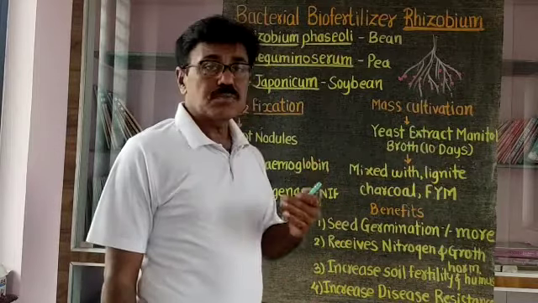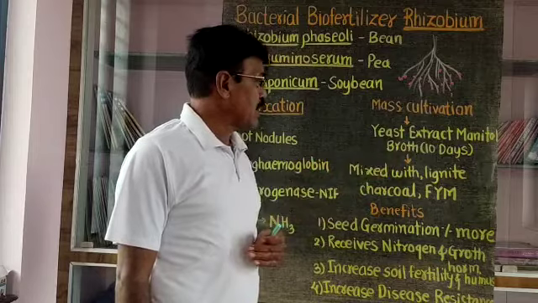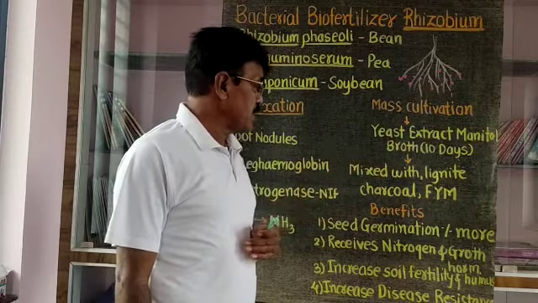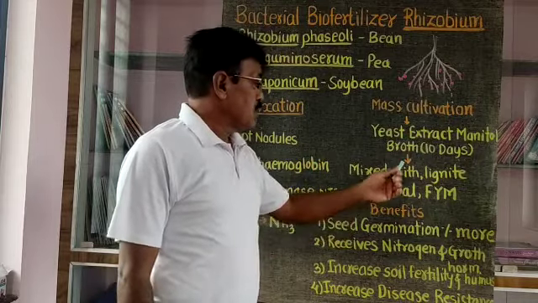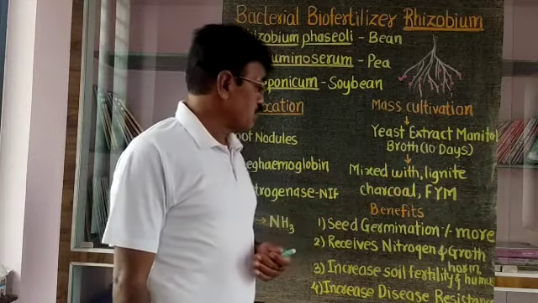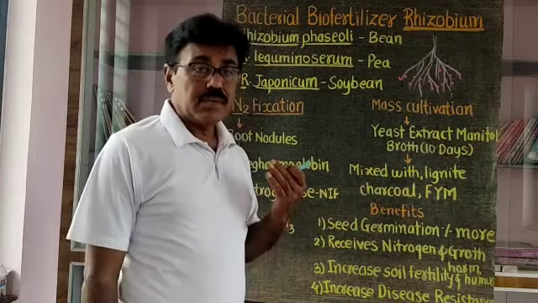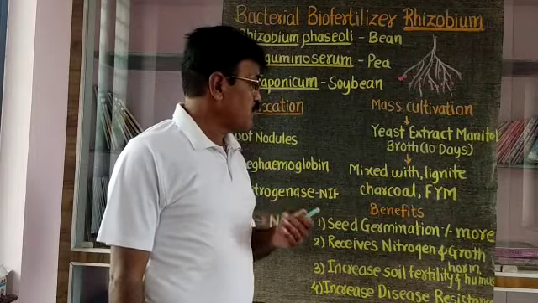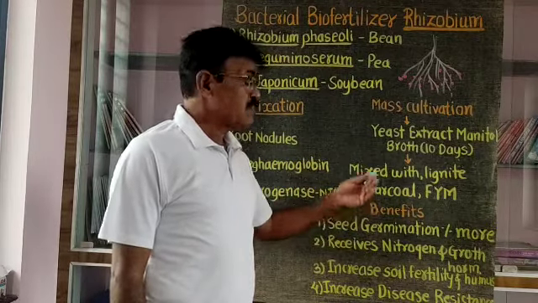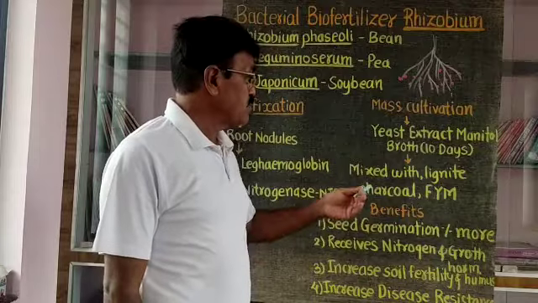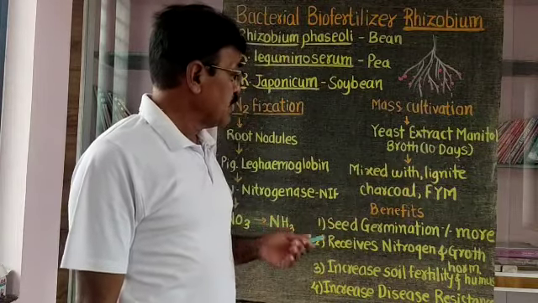Then this pure culture of the bacteria on the yeast extract medium is mixed with carriers, some carrier substances like lignite, charcoal, sometimes farm manure or compost. Sometimes charcoal is used as a carrier, sometimes lignite coal, and sometimes coco peat is also used as a carrier.